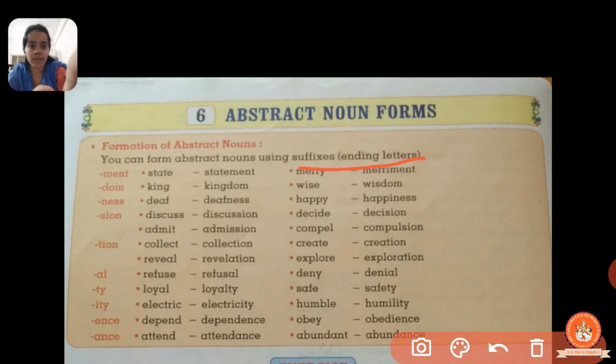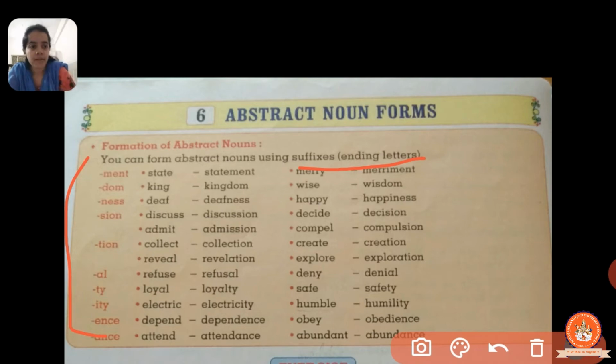So here also we will see in this lesson, in all the examples which are given over here, how they are putting the suffix, the ending letters, at the end of that particular word, to change that word. Okay, so whenever we are putting a group of letters at the end of that particular word, that is called suffix.